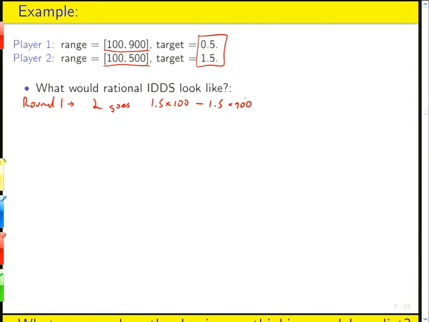Okay, player 2 is taking their multiplier, which is 1.5, and multiplying it by player 1's guess, which has to be between 100 and 900. So player 2's guess will be in a range where the endpoints are defined by taking player 2's multiplier and multiplying it by the endpoints of player 1's range. Okay? They're not allowed to guess above their range.